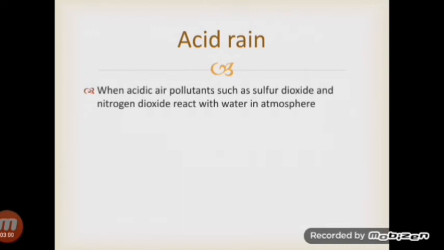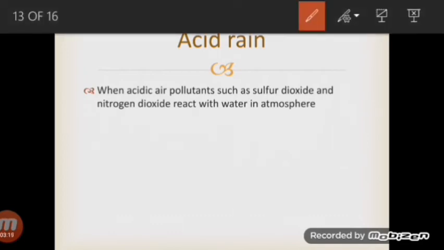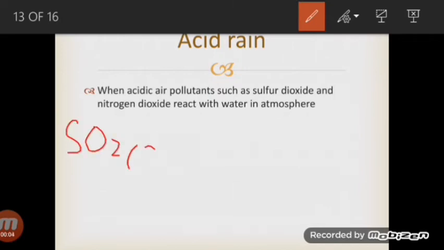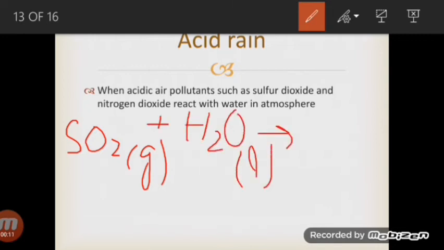Now, due to oxides of nitrogen and oxides of sulfur, acid rain is produced. How is acid rain formed? Acid rain is formed when acidic air pollutants such as sulfur dioxide and nitrogen dioxide react with water vapors which are present in the atmosphere. So let's see how they react. Sulfur dioxide in the gaseous state will react with water vapors present in the atmosphere, and they will produce sulfurous acid.